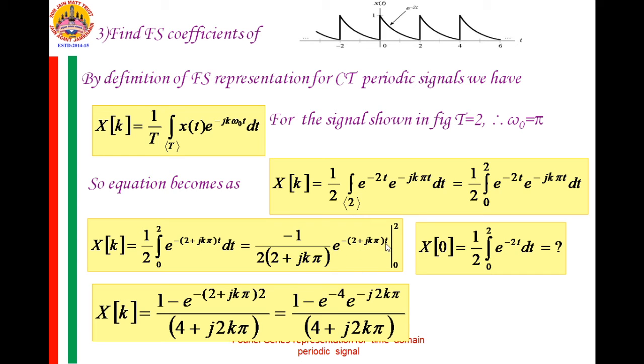So after substituting the limits, upper limit 2 and lower limit 0, you get here 1 minus e raised to minus (2 plus jk pi) 2 upon 4 plus j2k pi, which is equal to 1 minus e raised to minus 4 e raised to minus j2k pi upon 4 plus j2k pi. E raised to minus j2k pi is always equal to 1, therefore here I am writing it as 1 minus e raised to minus 4. This 1 minus e raised to minus 4, you can calculate and put the exact value of the numerator there.